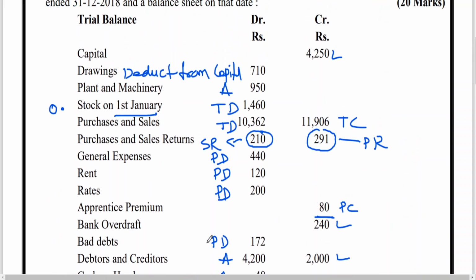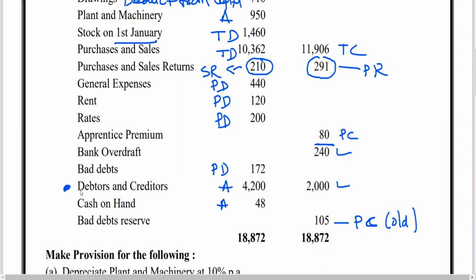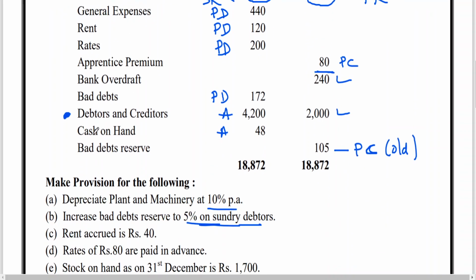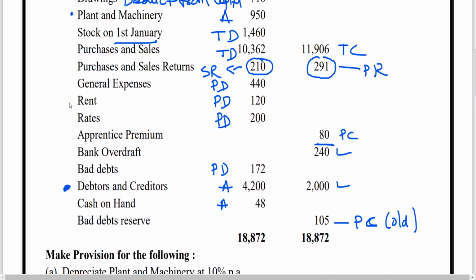So what I do, for us to identify debtors, I am putting a dot. It indicates that there is some adjustment. Clear to all of you? Whenever you put a dot in the examination after reading it, don't write these things in the examination hall. This is for you to understand, so that by the time you go to examination, you are comfortable in doing it. So debtors account, you got an adjustment. I am just giving an indication that we are having a double effect on this. Then plant and machinery also, I am putting an adjustment because we are having some depreciation. Then rent accrued. On rent also we are having an adjustment.